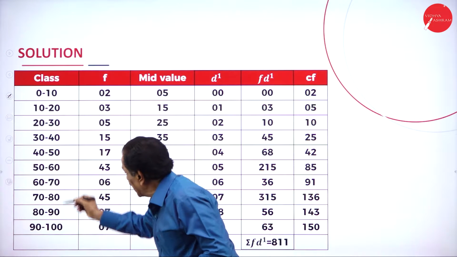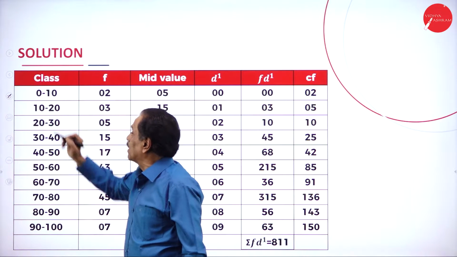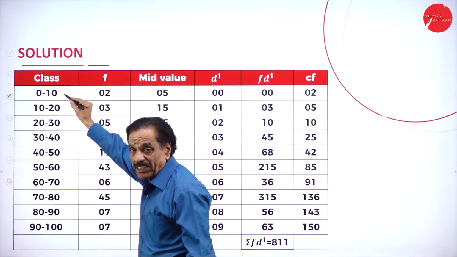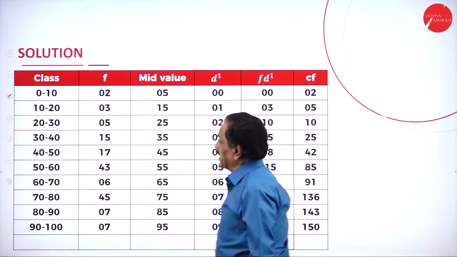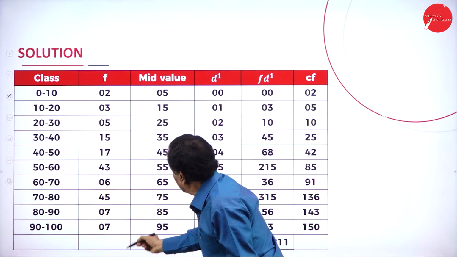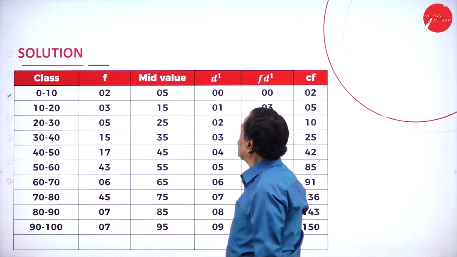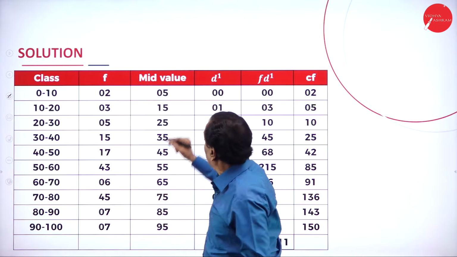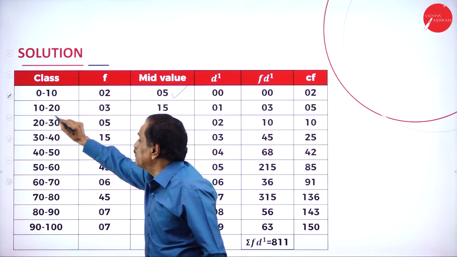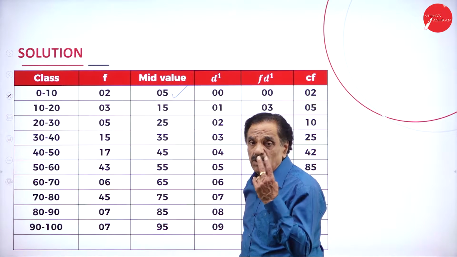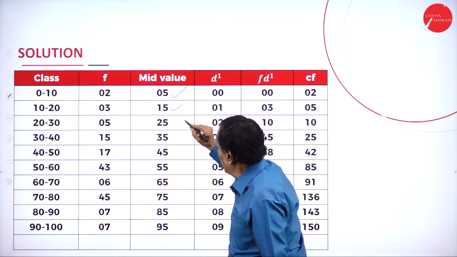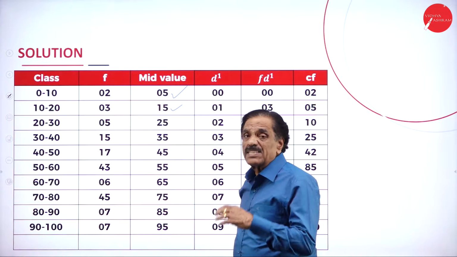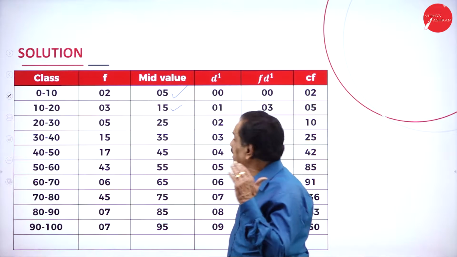Here, this is your class, 0 to 10. 0 is called the lower limit, 10 is called the upper limit. The upper limit of the first group becomes the lower limit for the second group. This is your frequency, and this is your total frequency. Now, mid value. 0 plus 10 is 10, divided by 2 is 5. Then 10 plus 20 is 30, divided by 2 is 15. Then 25, 35, 45, 55, 65, 75, 85. That is the mid value of the given series.